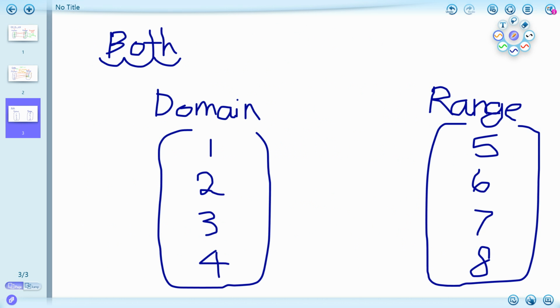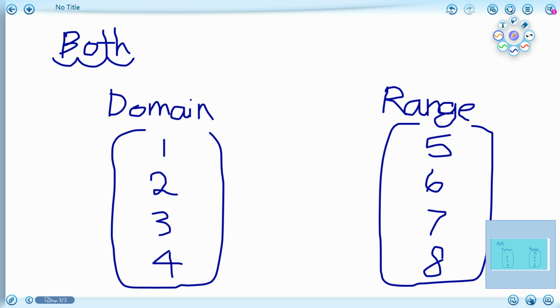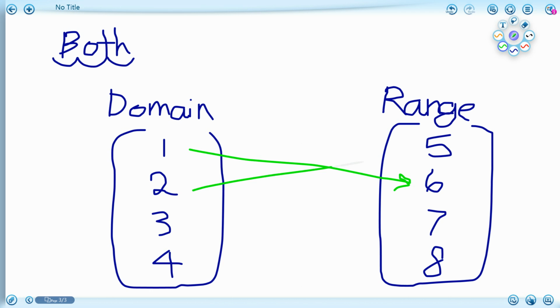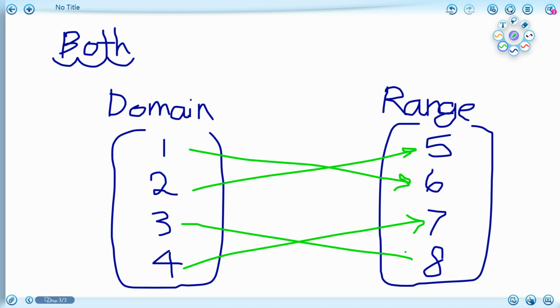Now, I'm going to show you when it is both one-to-one and onto. So I'm going to map this for you. Just something like this. I know the book uses both, but if ever in my class I use a word called bijective, please excuse me. I'm just used to saying bijective. I'm trying to correct myself, but that's just another way of saying it is both one-to-one and onto.